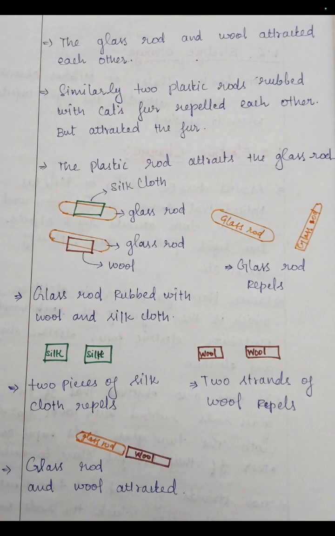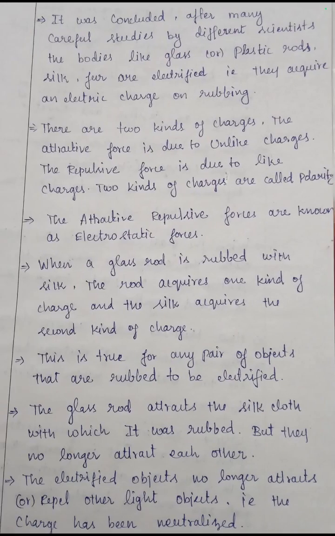This is what I have drawn here. The glass rods rubbed with wool and silk cloth repel each other, the two pieces of silk cloth repel, the two strands of wool repel, and the glass rod attracts the wool. What we learn from this experiment is that there are two kinds of forces between the rubbed substances, attractive and repulsive force. Scientists studied these attractive and repulsive forces in detail.